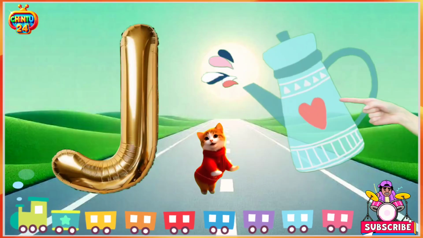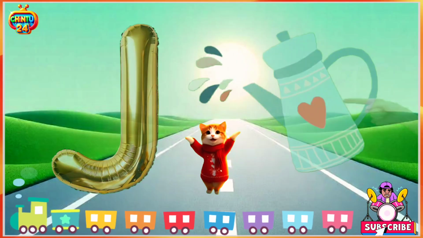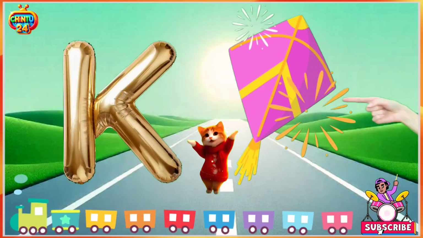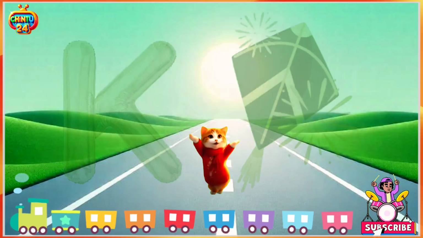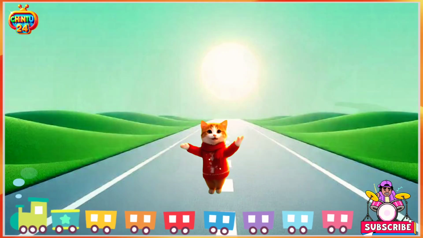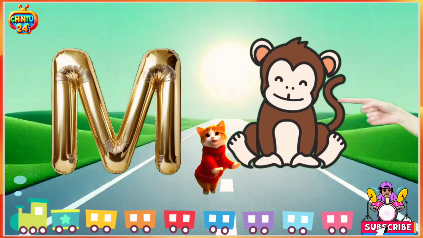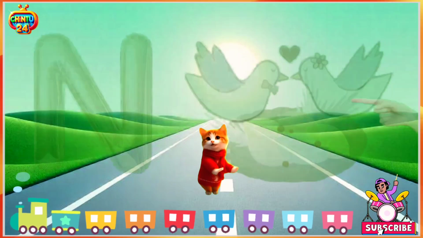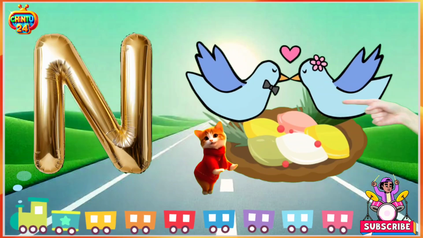J for jug, jug means jugger. K for kite, kite means patang. L for lion, lion means sher. M for monkey, monkey means bandar. N for nest, nest means ghosla.